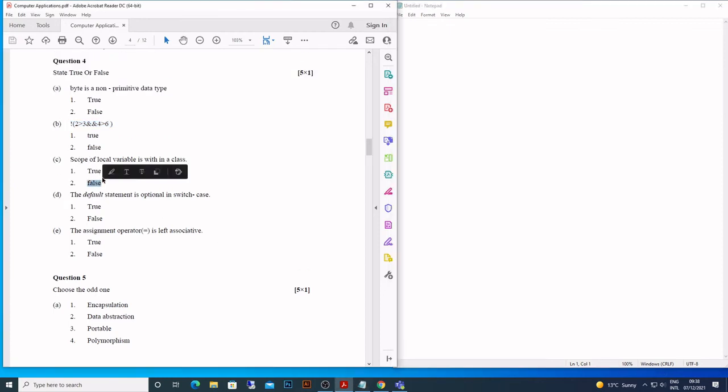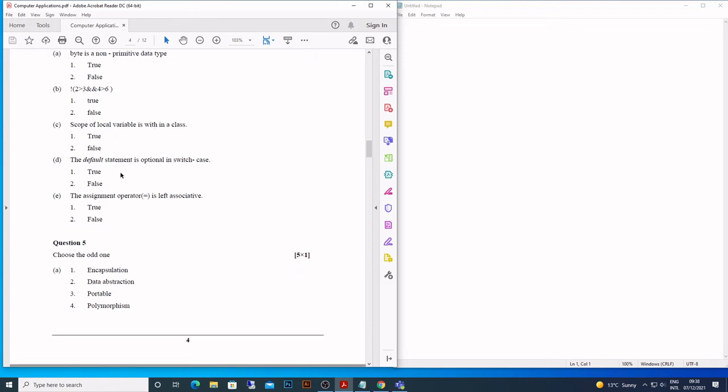So here, scope of local variable is within a class. Wrong, false. The default statement is optional. Yes, it is optional. We can manage without the default. Same with an if statement, we can manage an if statement without an else statement. Okay, else is optional in if. And how many elses can come in an if? In one if you can only have one else. In one switch you can only have one default, right? You can't have two defaults.